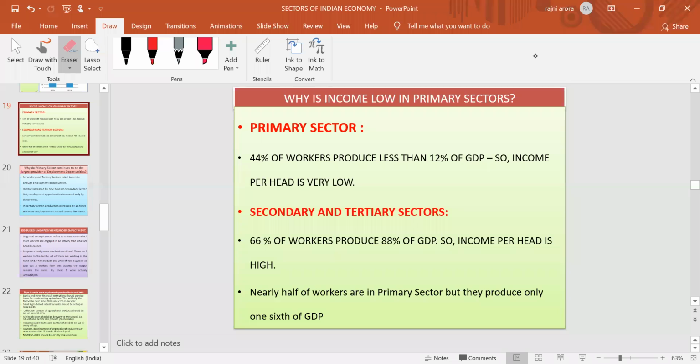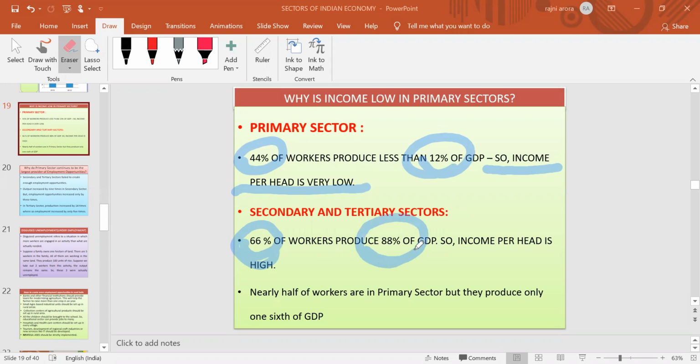The simple thing is, if 44% of the workers produce 12% of the GDP, per head income will be low. On the opposite side, 66% of the people of the country will produce 88% of GDP. So simply the income will be high.